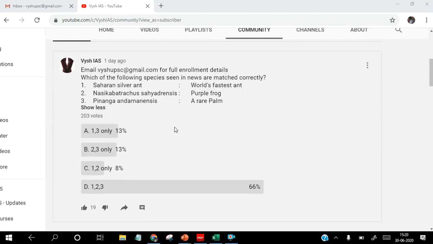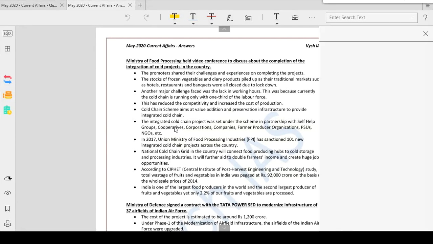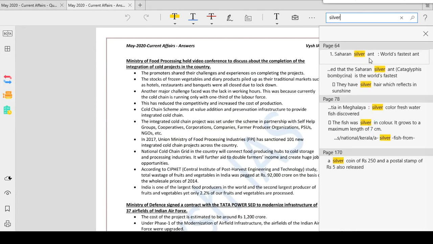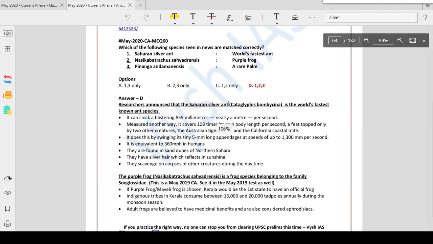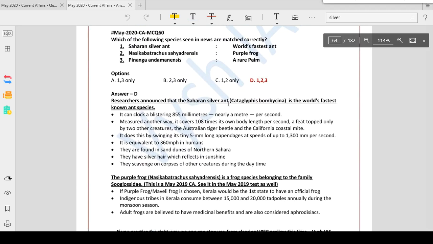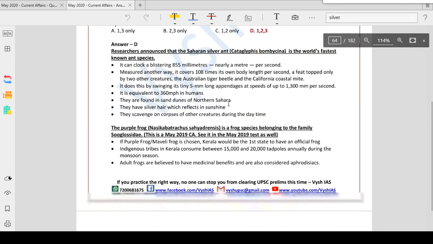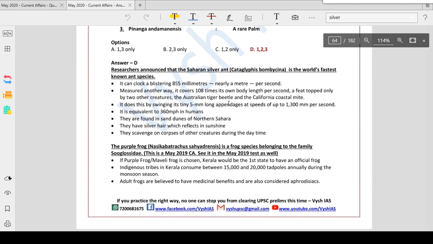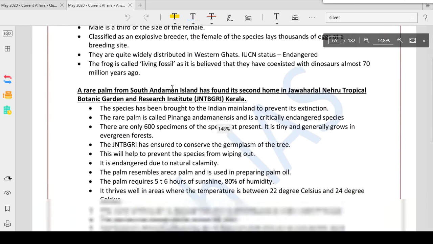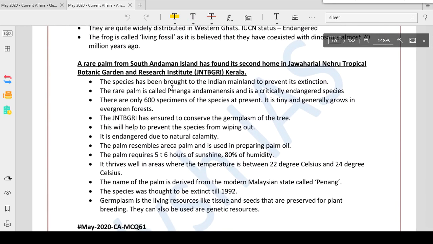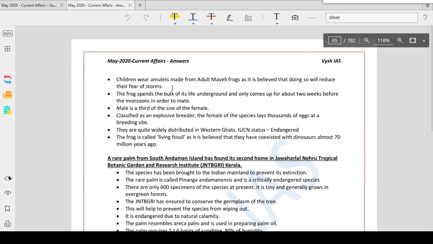Now how will this look in the test? You have to simply search for it in this PDF, silver ant, Saharan silver ant. This is how it will look. So if you see here, why is there no news link for this? Because we don't want you to learn anything extra more than what we have given, because these are environment related topics for which UPSC will ask some questions, and that we have covered in bullet points. So if you see 3 different paragraphs, silver ant, the purple frog, and below this, rare palm from South Andaman. Whatever is needed we have cut and pasted for you from the newspapers. So this is how this question will look. So the answer is 1, 2 and 3.